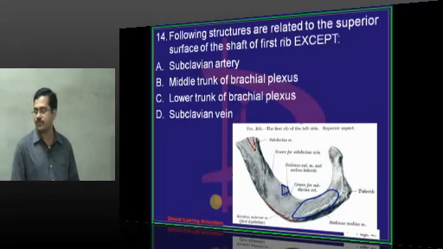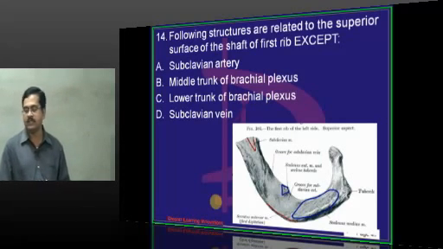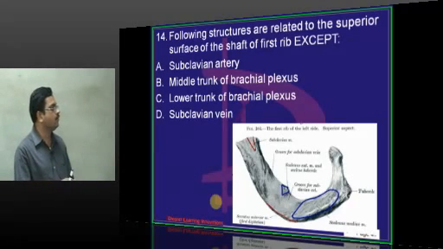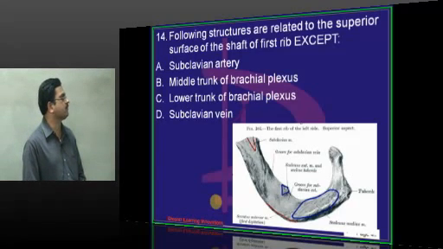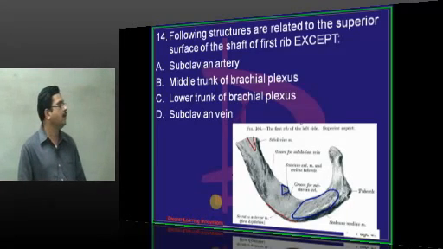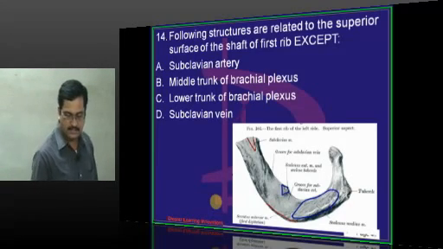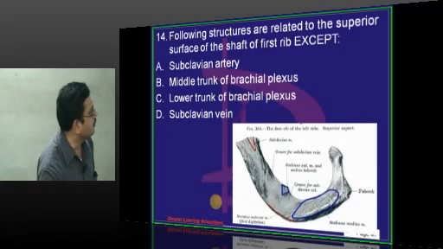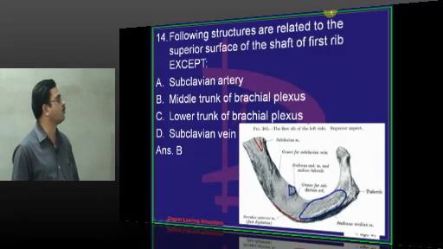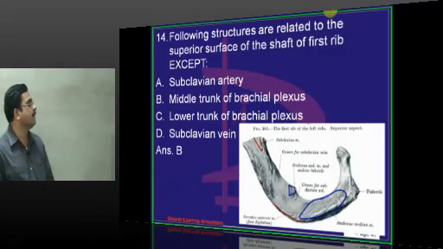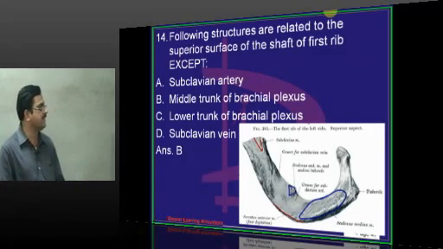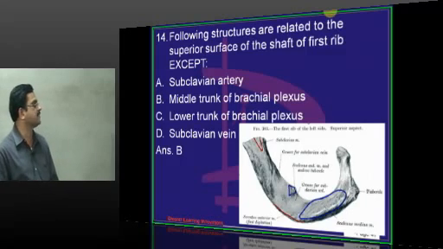The lower trunk of the brachial plexus is formed by C8 and T1. T1 has to cross the first rib and then join with C8. So you find it closely related to the upper surface of the first rib. But not the middle trunk of the brachial plexus. The middle trunk is formed by C7 alone, while the upper trunk is formed by the union of C5 and C6. So the answer is middle trunk of the brachial plexus. The lower trunk, as it is formed by the union between C8 and T1, is closely related to the superior surface of the first rib.